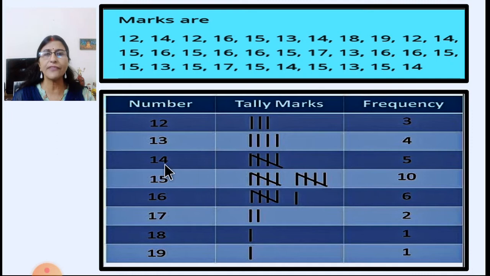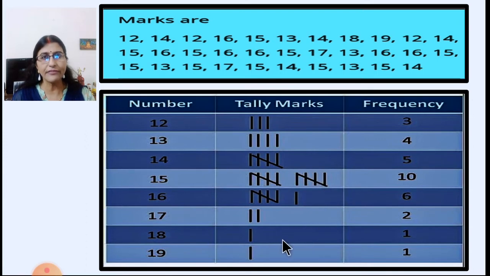This way we will find out for 14 also. In the first line you can see 14 is written 2 times. And then in the second line 14 is not there. Then in the third line you can see 14 is here 1, 2, and then can you see any other 14? In the first line we have seen 14 3 times. So total it is 5. So we will write tally marks like this: 4 vertical lines and 1 slanting line. This way we are going to complete this frequency distribution table.